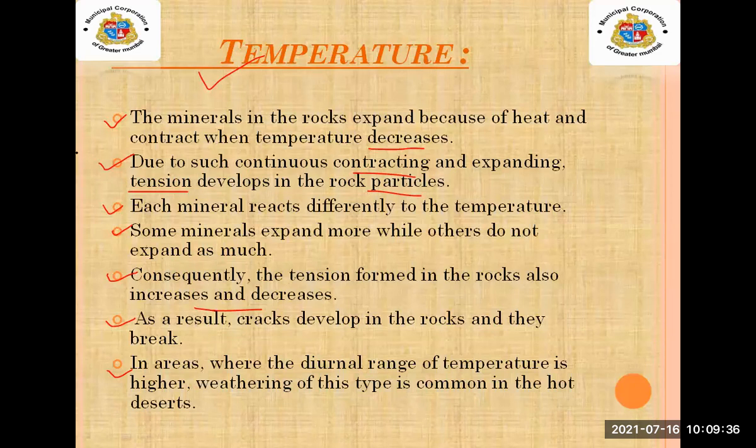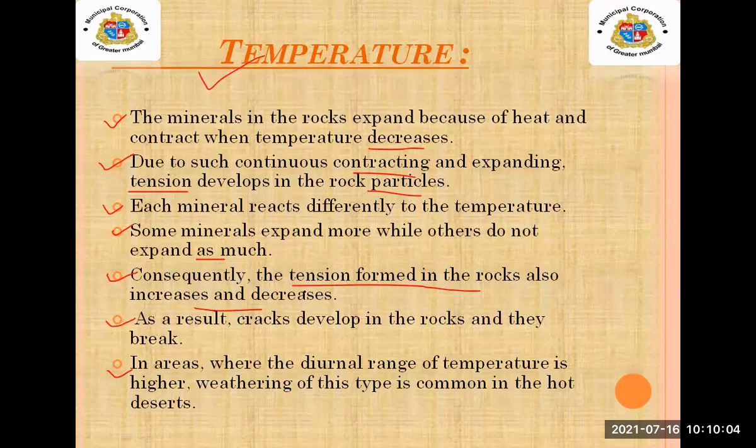The minerals react directly to the temperature, but sometimes the minerals don't expand as much as they can. So consequently, the tension formed in the rock also decreases and increases. Means one type of tightness is formed in the rock, and sometimes it increases and decreases.